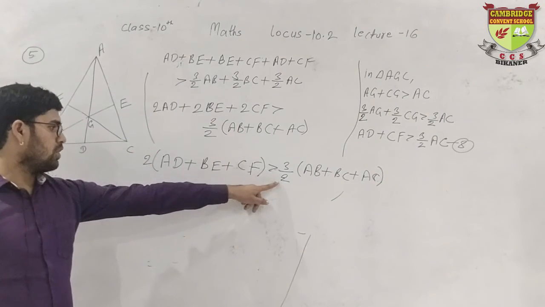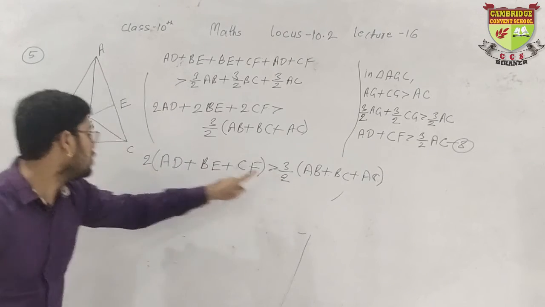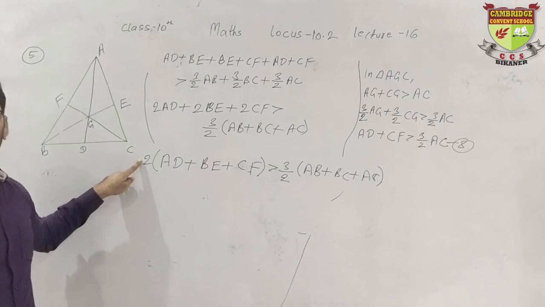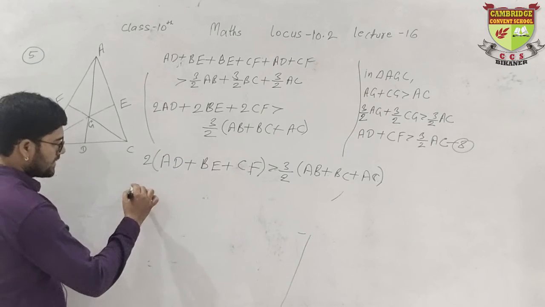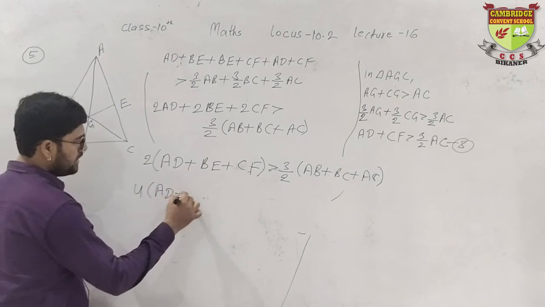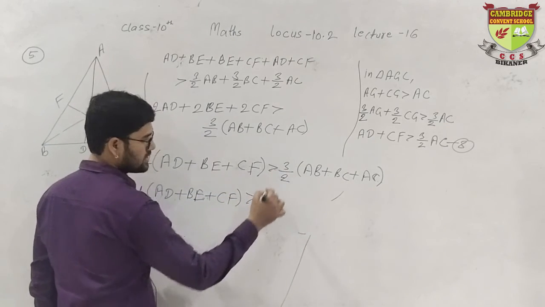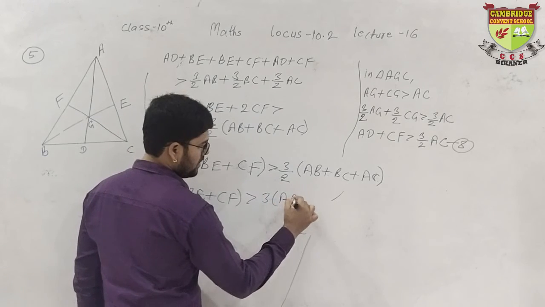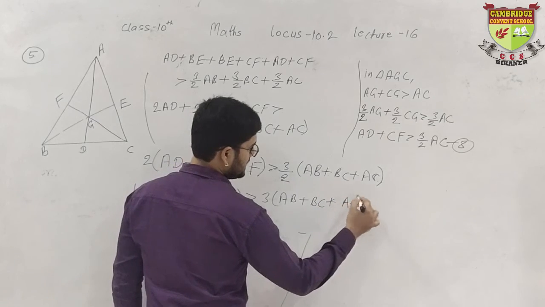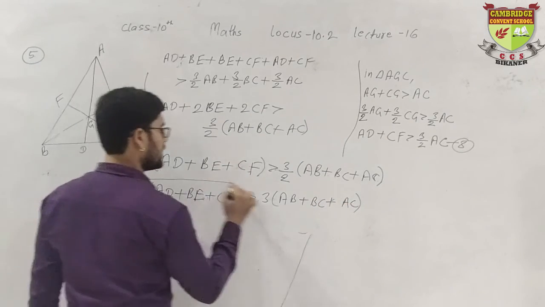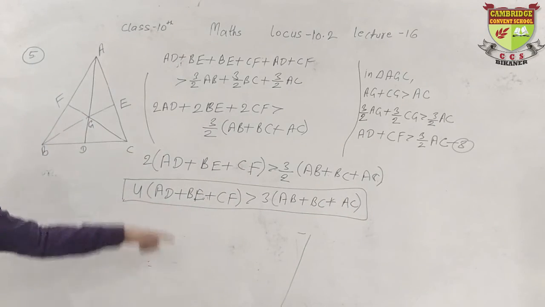See now, 2 is here as a divisor. When it comes here, it will be a multiplier. So when this 2 comes here, it will be multiplied with 2. So 2 and 2 will be 4, right? I have transferred this 2 here. So we will get 2 and in the bracket AD plus BE plus CF is greater than, here is 3, AB plus BC plus AC or CA. So in this way we have proved what we were asked for. Clear? So this is the way you will solve the question.